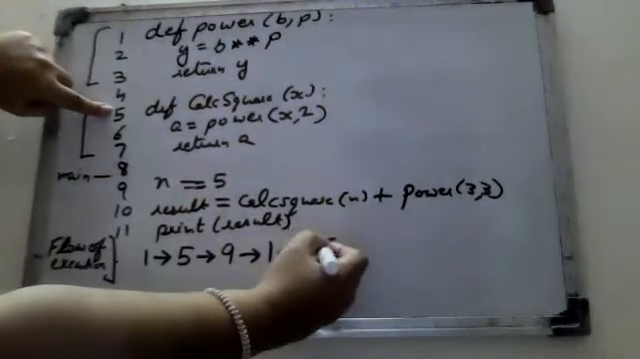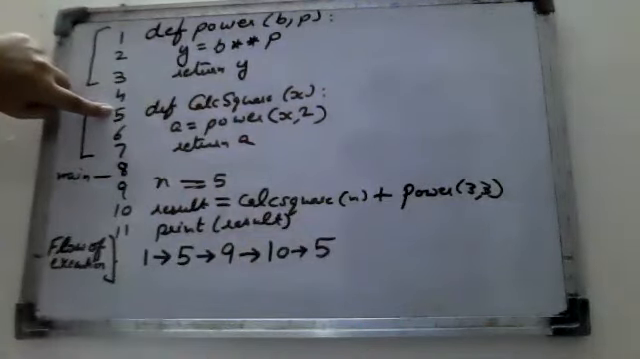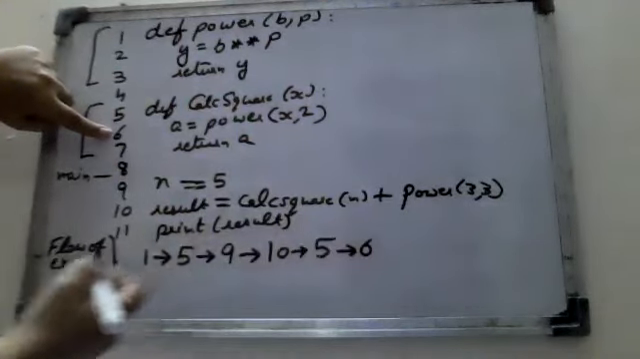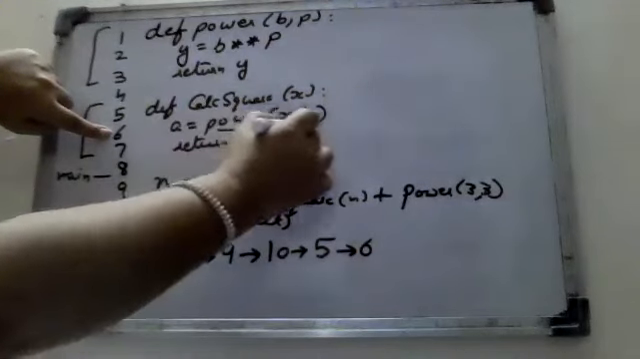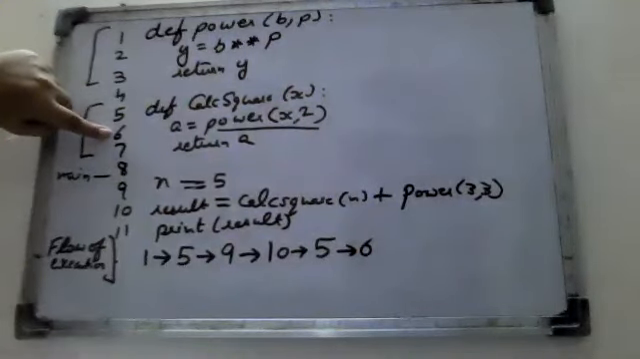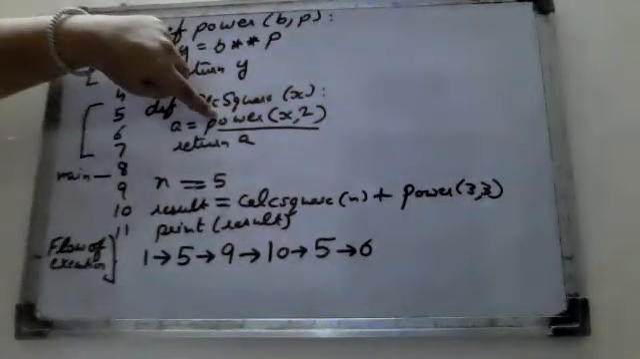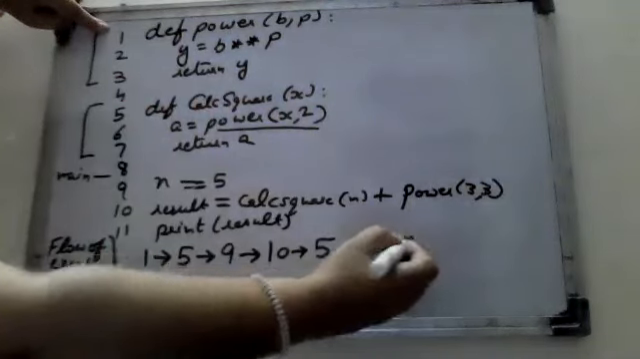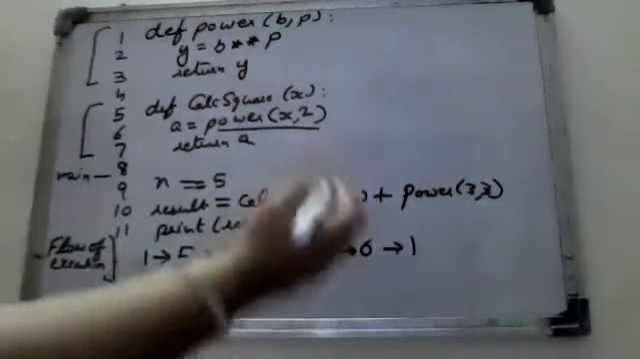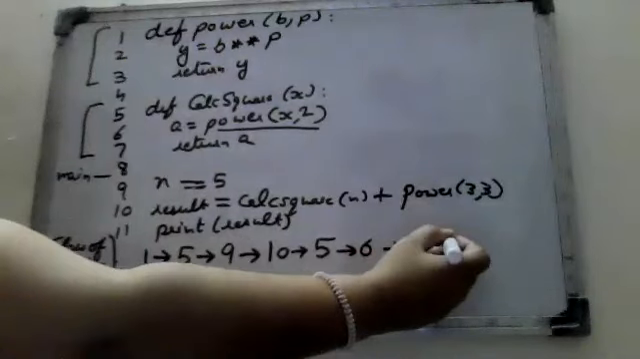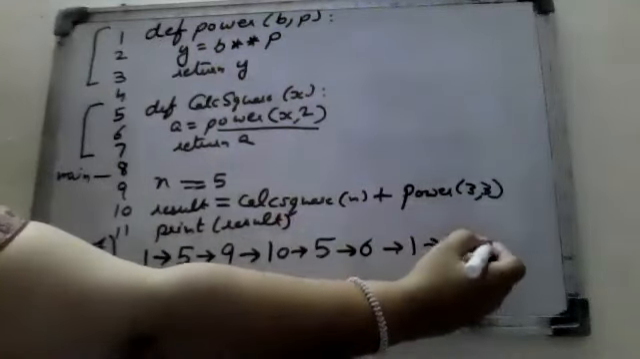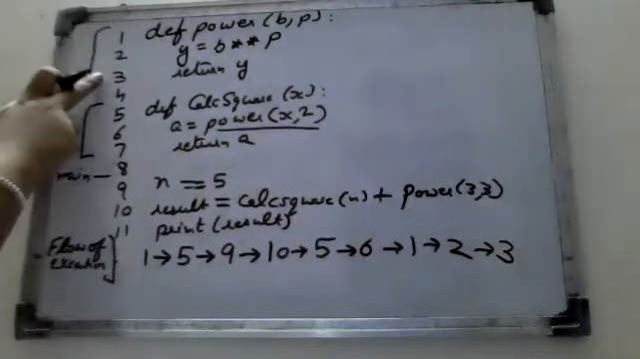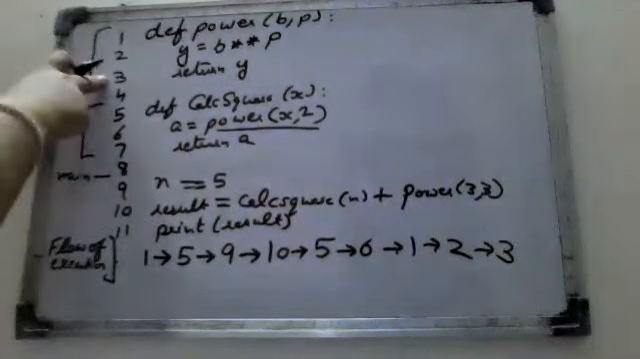It is on the fifth line, so it will move to the fifth. Then it will go to the sixth. Now just see in the sixth, there is one more function, par. So it will move to the par function, which is on line one. After that, it will move to the first line, then to the second line, and then the third line. It means this is to be completed.